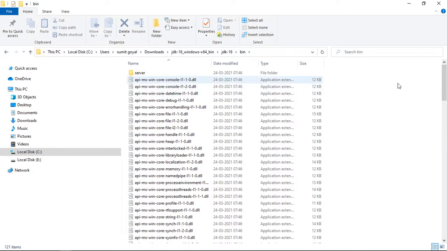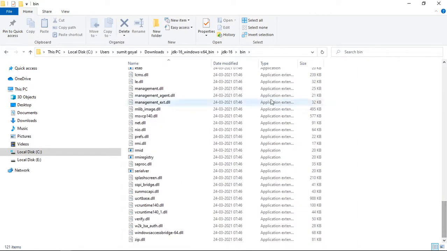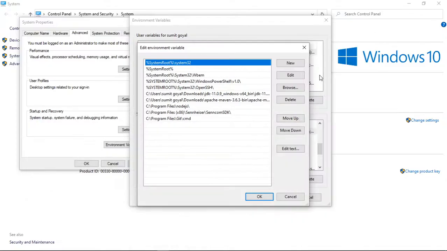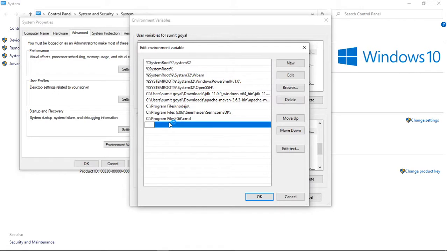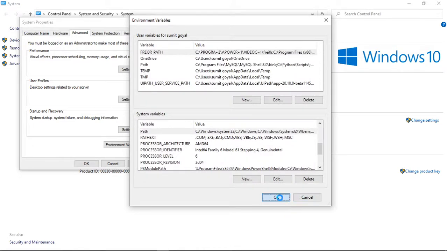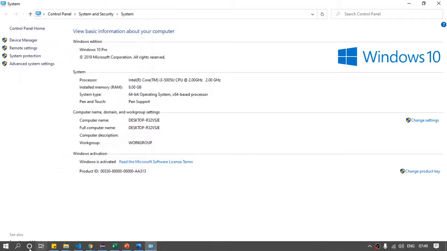So all the files which we require to run our Java program will be inside this bin folder. So I will copy this path and paste it here, right till bin, inside the bin folder. I will again not click on OK, because I am very sure that this is the path. I am already having it. I am using a previous version, but that will not be an issue. You can do it with the latest version. After that you have to click on OK. So let me click Cancel, since I am already having it, and after that click on OK and click OK here, right?